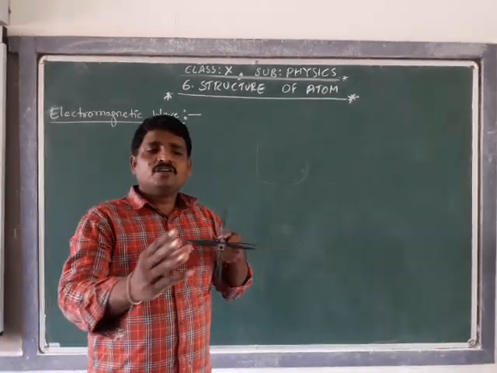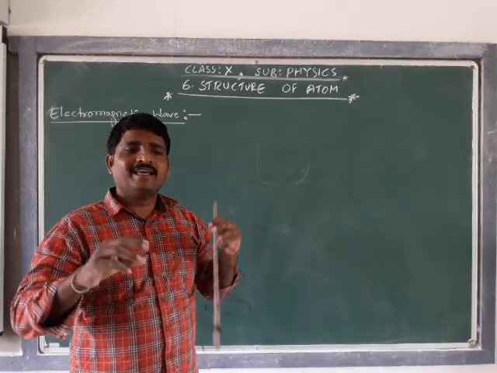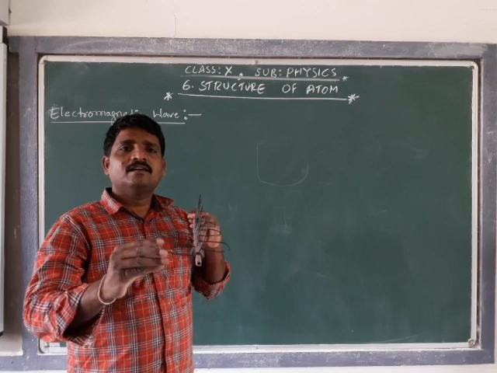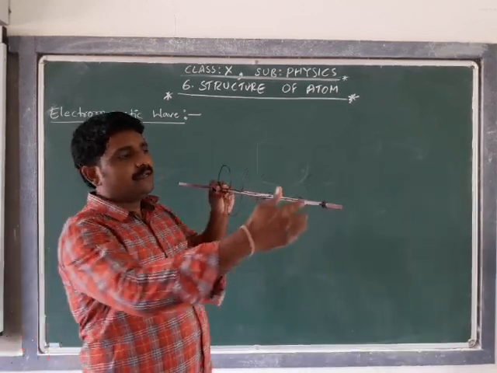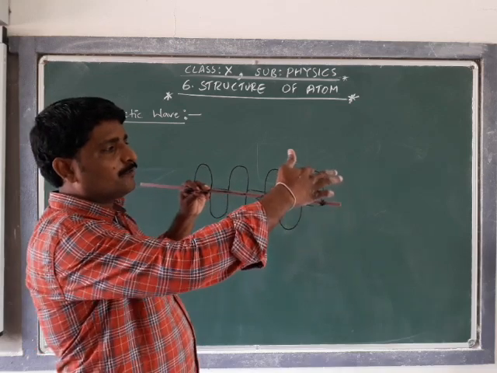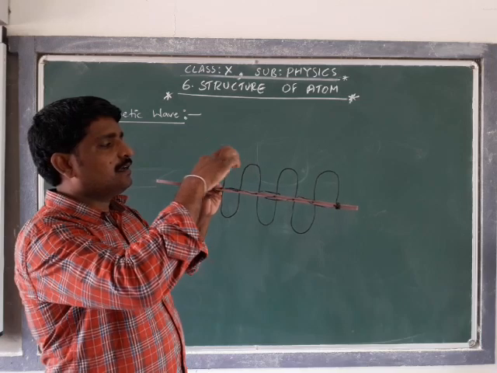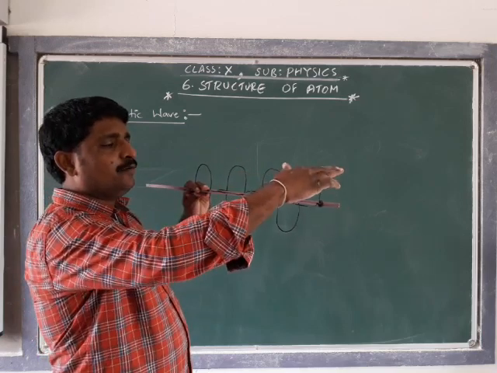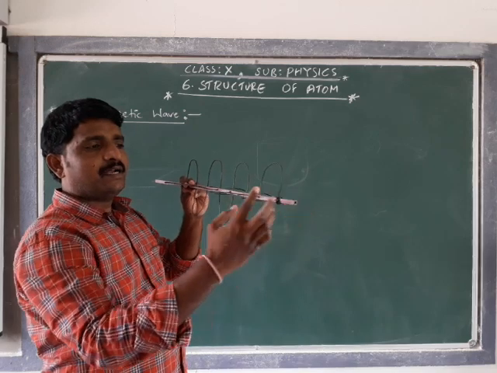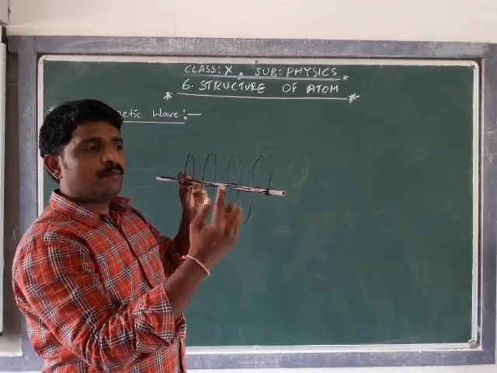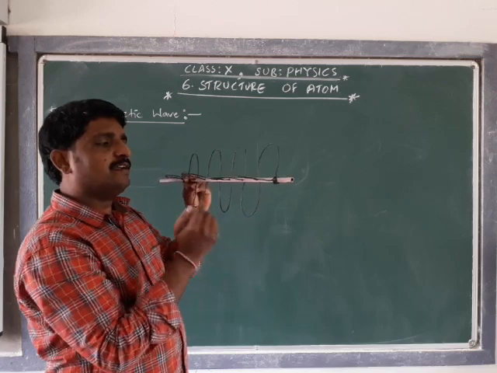See, the combination of two waveforms which are arranged perpendicular to each other gives an electromagnetic wave. For example, consider this vertical wave format as an electric wave, and exactly perpendicular to this there will be one more waveform, that is a magnetic wave.